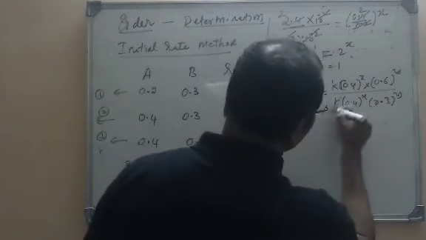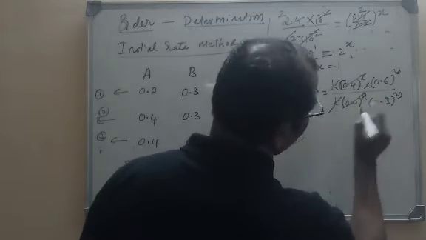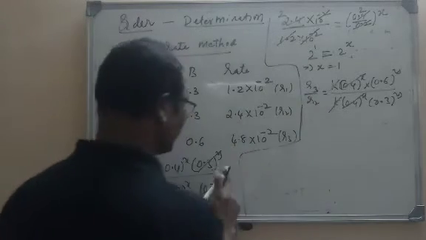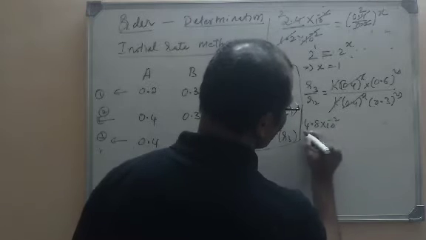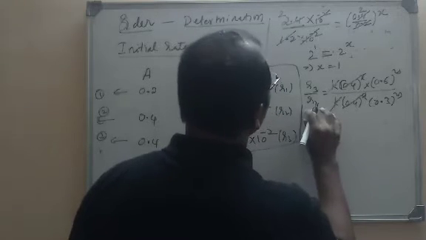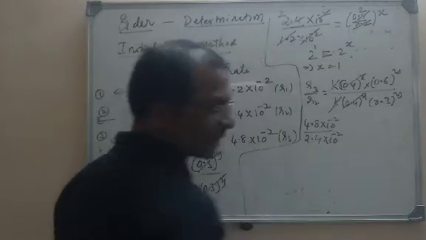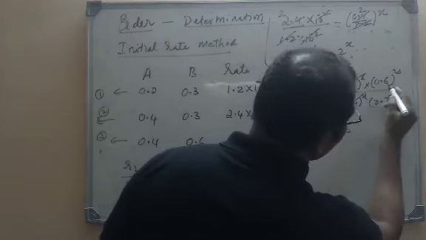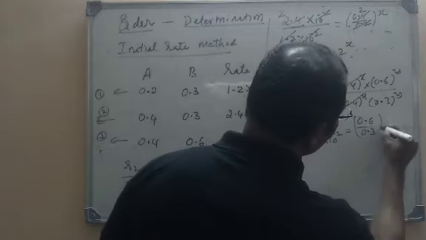Now here what is cancelled? K cancels, and 0.4 power x cancels here. But the R3 value we know already. What is the R3 value? 4.8 into 10 power minus 2, divided by the R2 value, which is 2.4 into 10 power minus 2. We are just dividing the equations. That is equal to 0.6 divided by 0.3, whole power y.